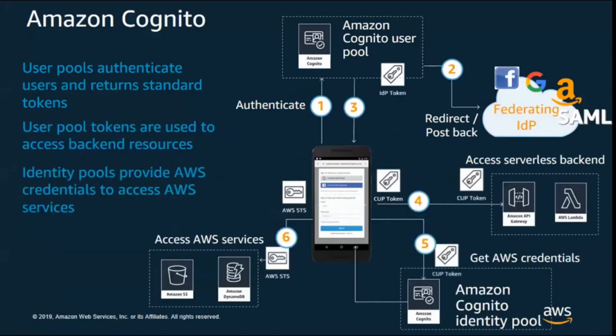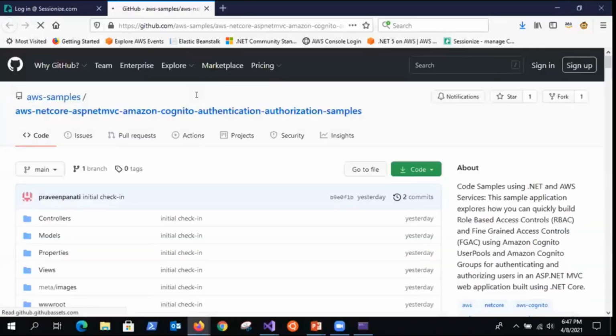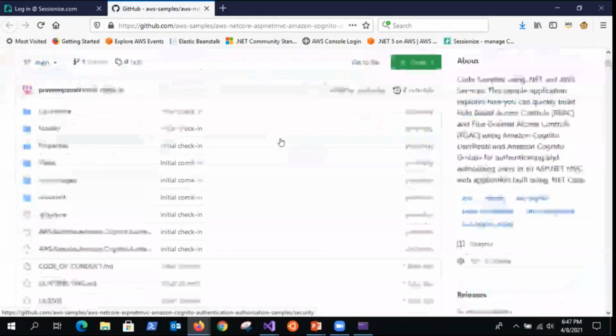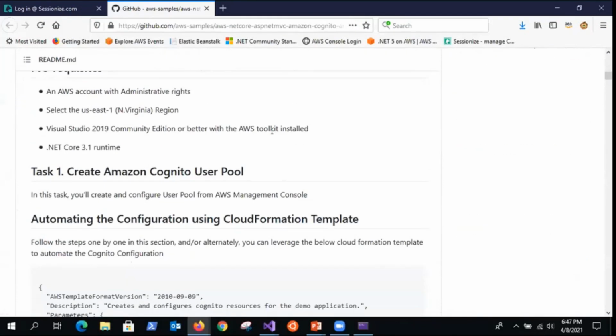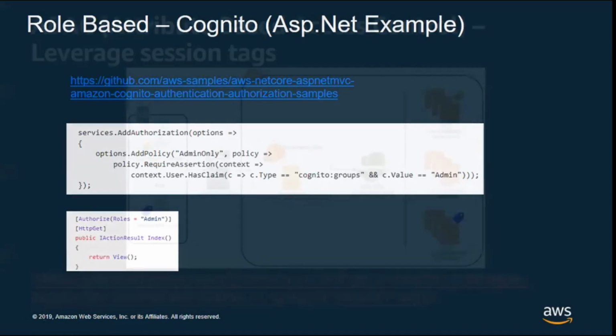We have different SDKs for Cognito. Oh yeah, this one got launched just today. This is a Cognito sample for doing role-based access, where you're passing custom roles, and you can specify which one is allowed for which role. Like in this case, you can see with the function, I have specified a header: only admin roles can do that. And it checks whether the current user has the claim with admin. So you can have those kinds of use cases, role-based access security, right?